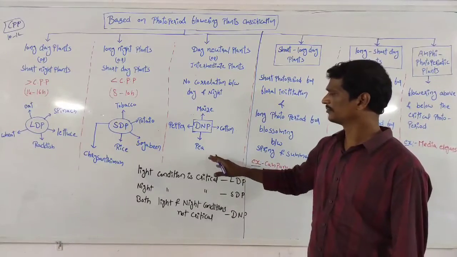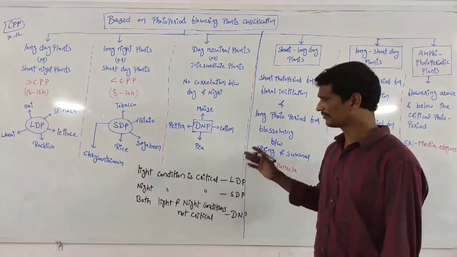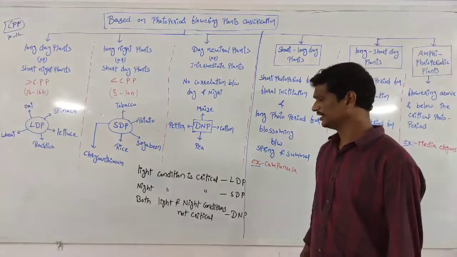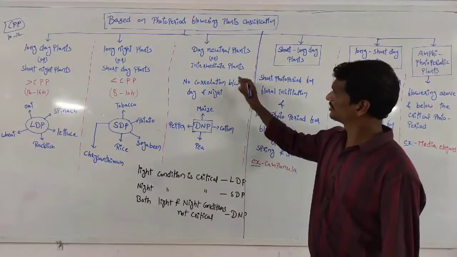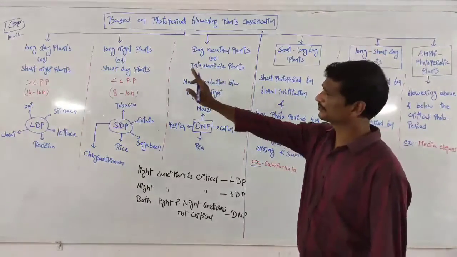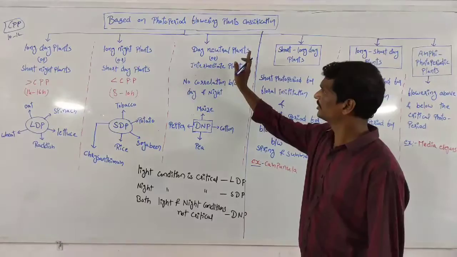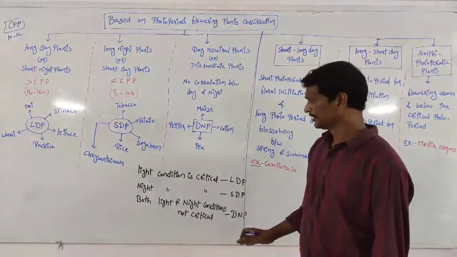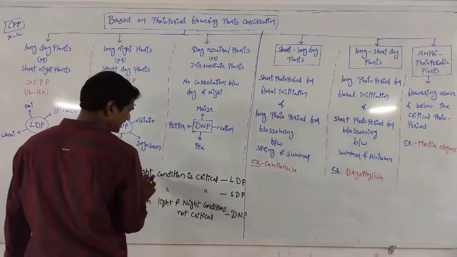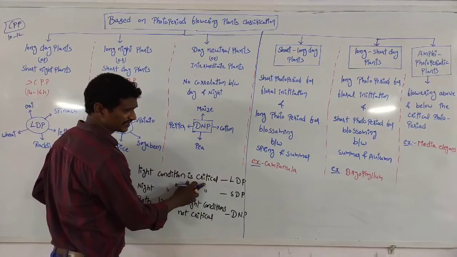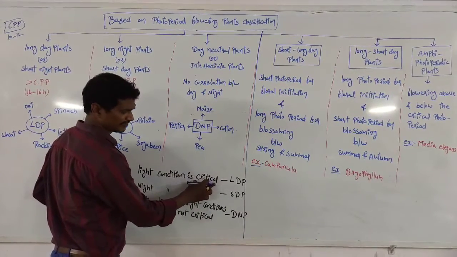Maize, cotton, pea, and pepper are the finest examples. So that is about the major types: long day plants, long night plants, and day neutral plants. Light condition is critical, which means more than the critical photoperiod.